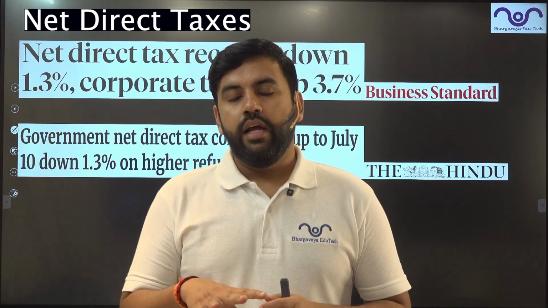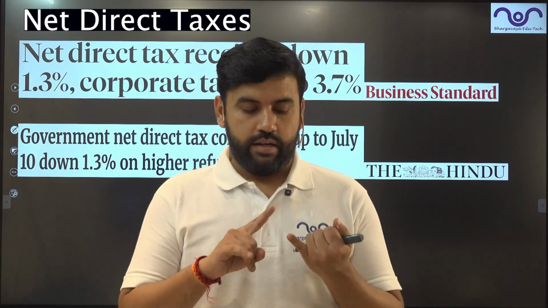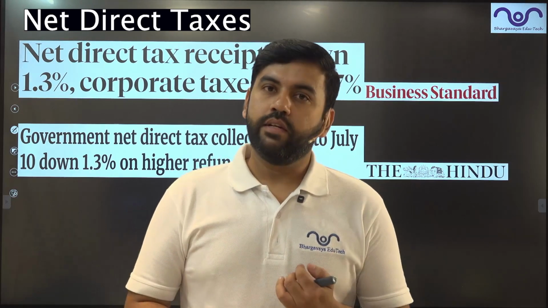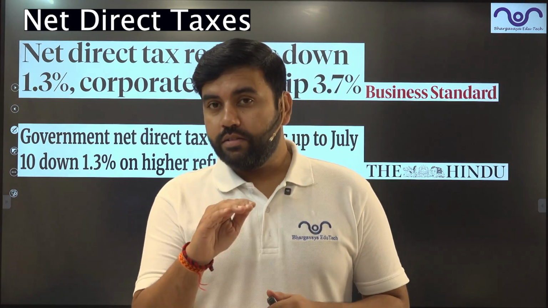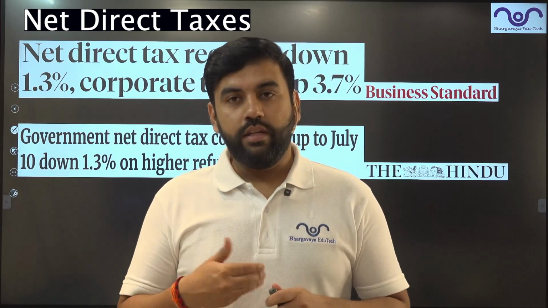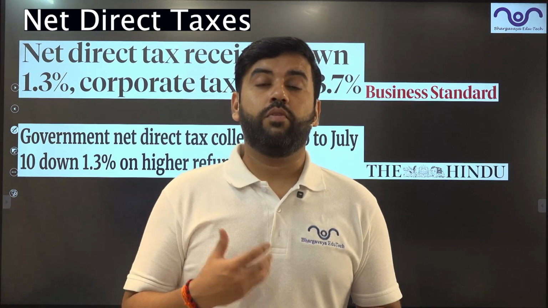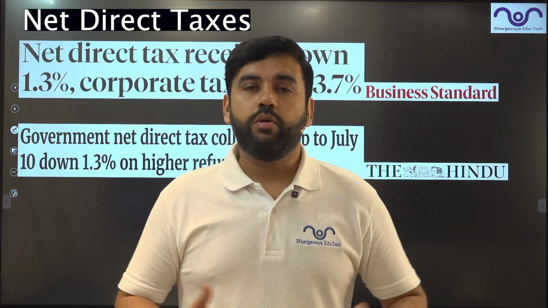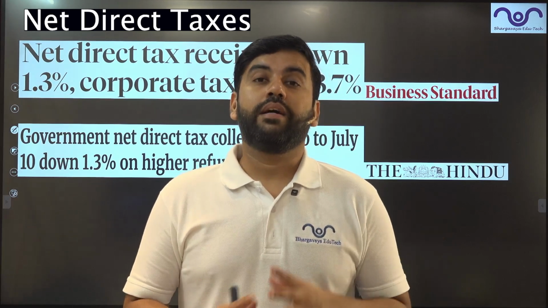Well, in the first quarter of every financial year, you will notice that both the personal income tax and the corporate tax go down. But this time the decline is slightly more. This may be because of a slowing down of demand, a slowing down of economic activity, or maybe because of a shift in the government's collection rate.